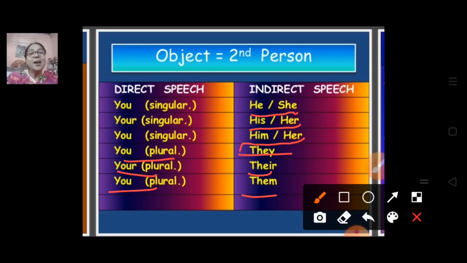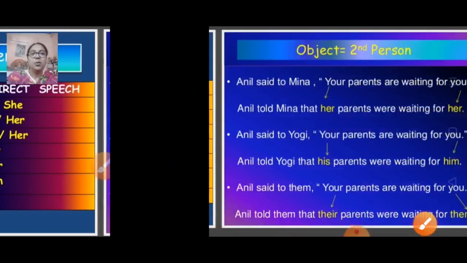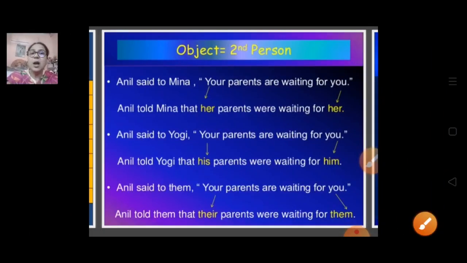So these are the points that you should always keep in your mind, and take a screenshot also, because first person we have discussed and this is second person. Now let's see how to change second person from direct to indirect speech.